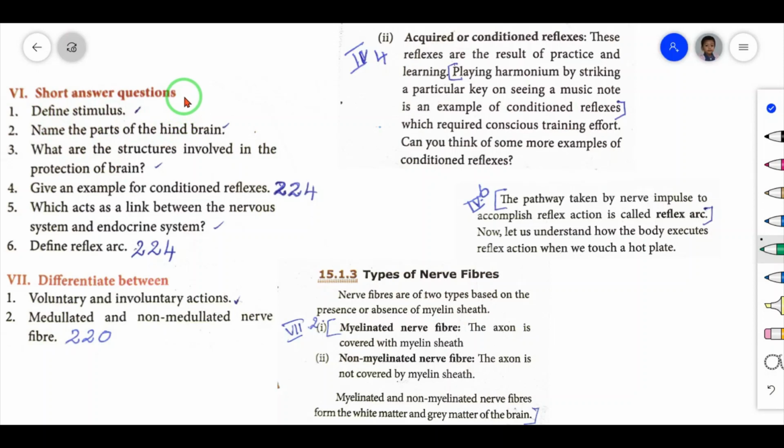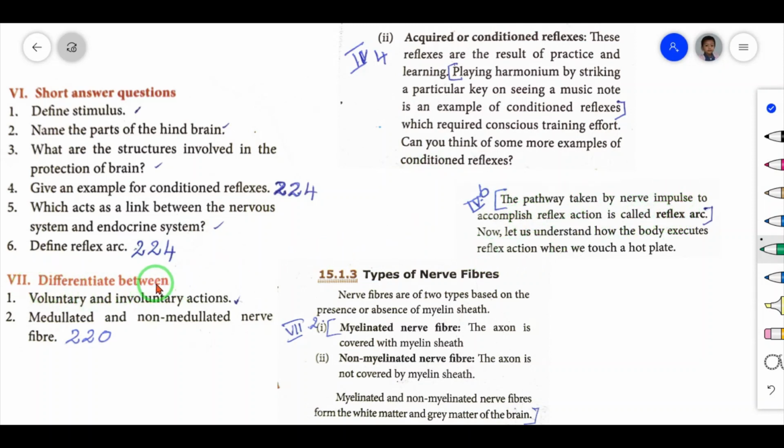Short answer questions. Some of the questions in the previous session we have already discussed. Questions 1, 2, 3 and 5 are already completed. Now the fourth question. Give an example for conditioned reflexes. The answer is on page number 224, left side. Mark it from here to here. Now the sixth question. Define reflex arc. This is also on page number 224, right side. These two lines.